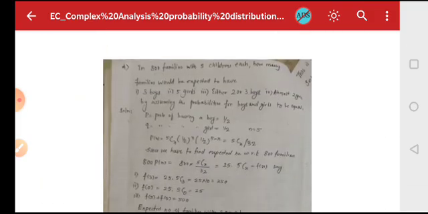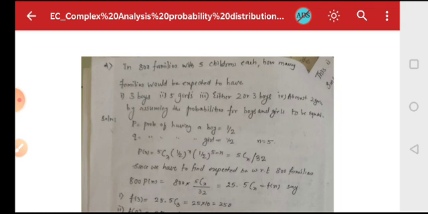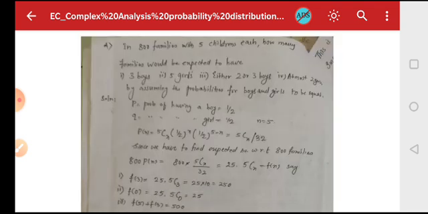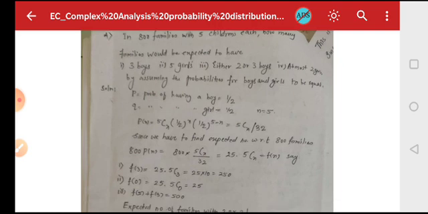Next, in 800 families with 5 children each, how many families would be expected to have 3 boys, 5 girls, either 2 or 3 boys, and at most 2 girls? Solution, by assuming the probability of boys and girls to be equal. Here the probability of having a boy or a girl is equal.